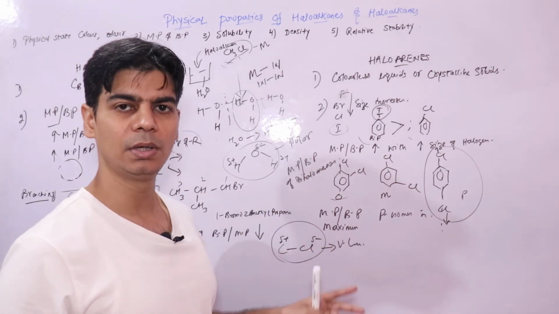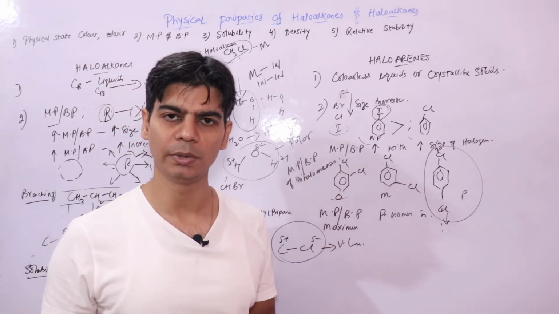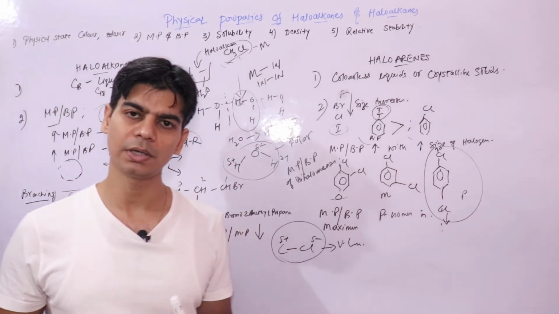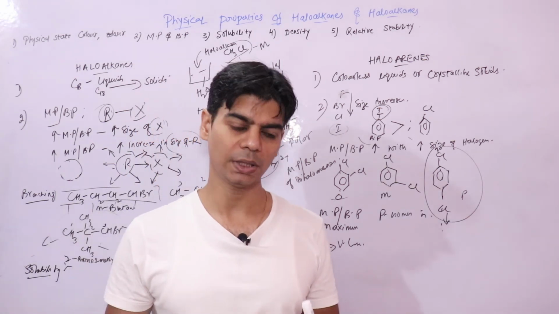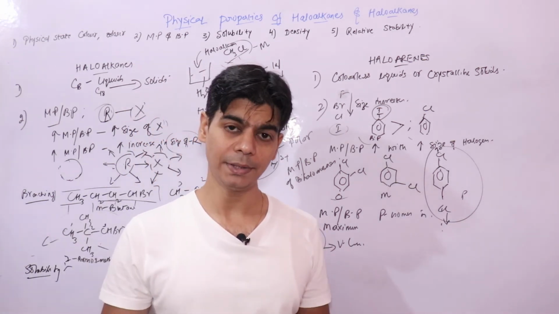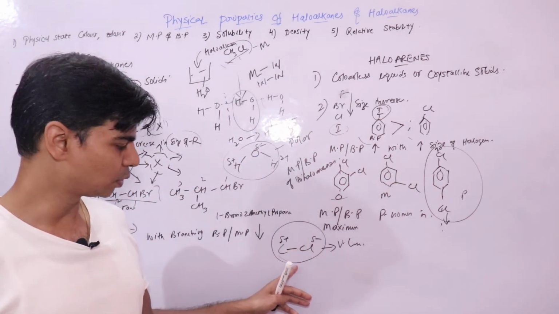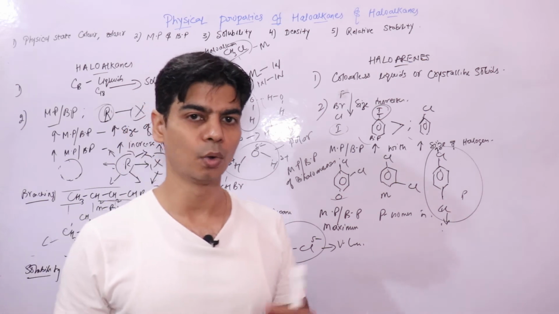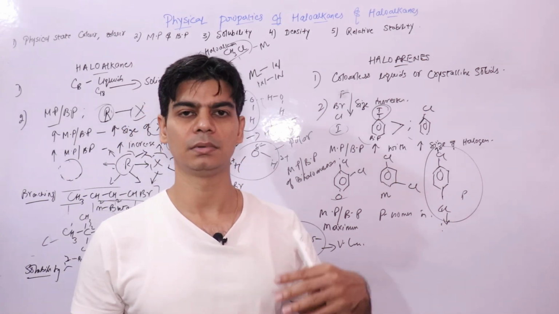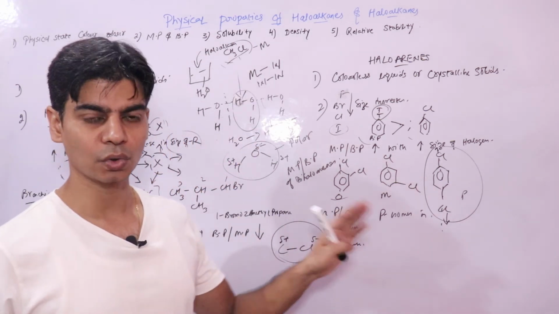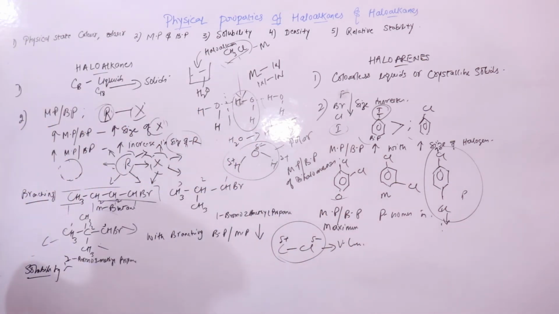So it is very less soluble or almost not soluble in water, but it is soluble in organic solvents. Why? Because organic solvents are non-polar, and we know that like dissolves like. So interaction between non-polar or very less polar haloalkanes is more with non-polar organic solvents. That is why haloalkanes are soluble in organic solvents, right? I hope this is clear.